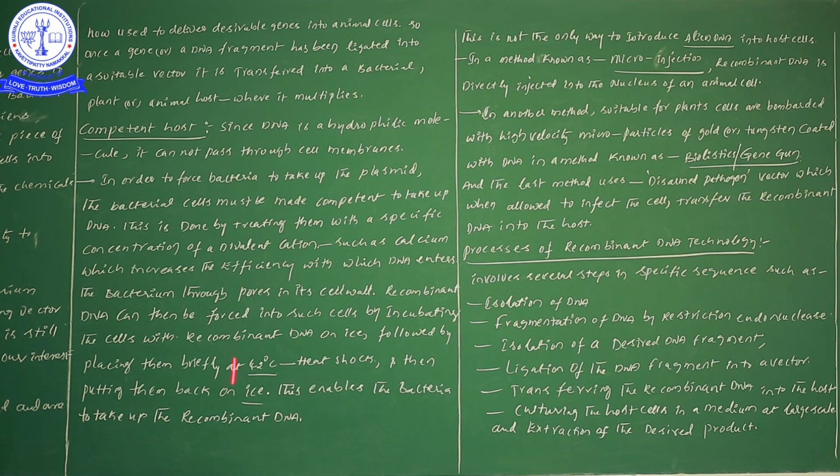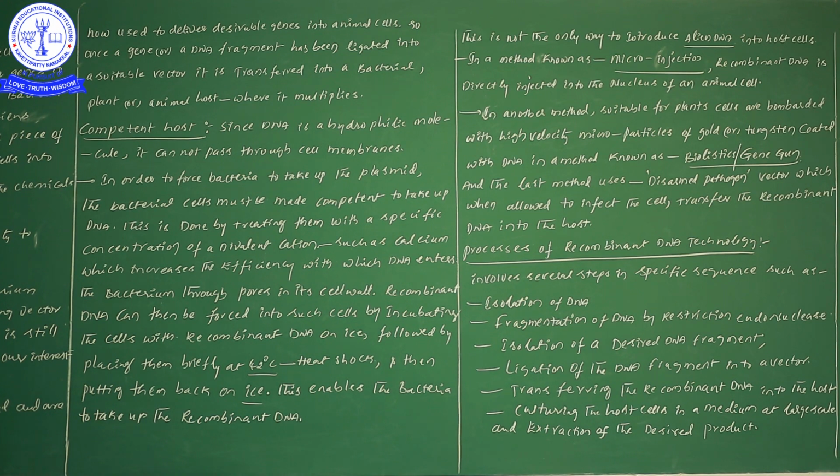I read this information, but I think you cannot understand it, so don't look at the board. Just concentrate on my voice and I will explain. First of all, what are we doing? We are doing divalent cation treatment with calcium. This increases the efficiency with which the DNA enters the bacterium through the bacterial cell wall or bacterial pores.